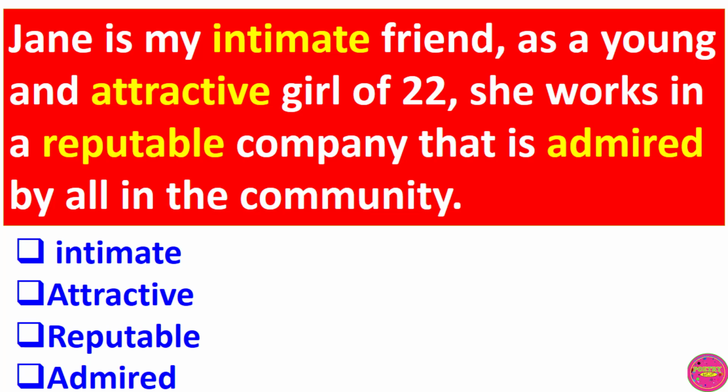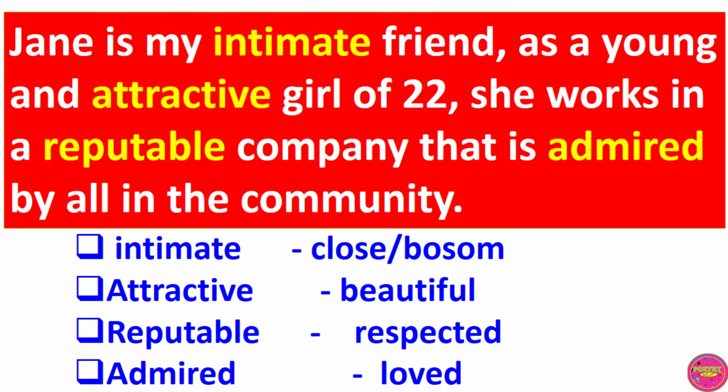Candidates will be expected to replace them with words such as: Jane is my close friend or Jane is my bosom friend. As a young and beautiful girl of 22, she works in a respected company that is admired by all in the community, that is loved by all in the community.